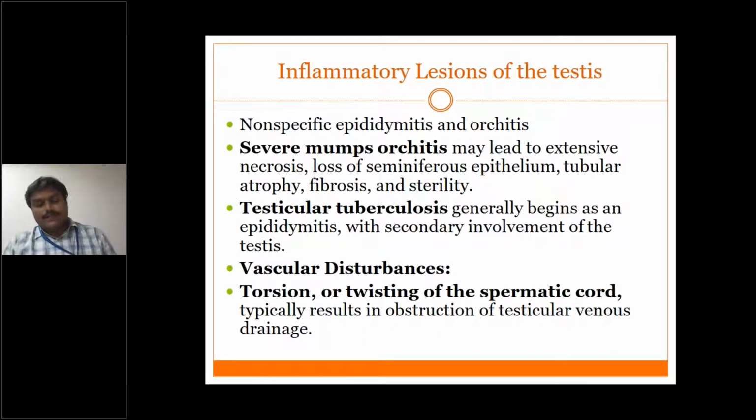Initially, in childhood, we get mumps infection resulting in enlargement of both bilateral salivary glands. Apart from the salivary glands, it may also infect the testis, resulting in extensive necrosis, loss of seminiferous epithelium, tubular atrophy, fibrosis, and sterility. You should remember this point: mumps causes severe orchitis, leading to infertility and sterility. So one of the reasons for male infertility is mumps orchitis.